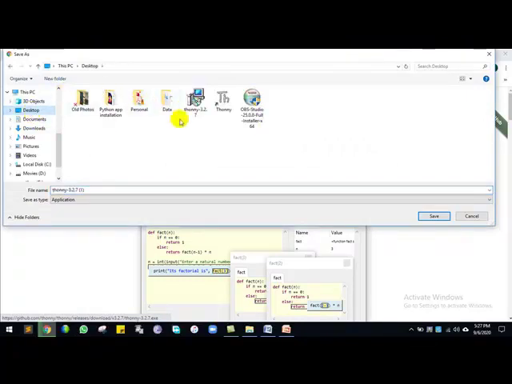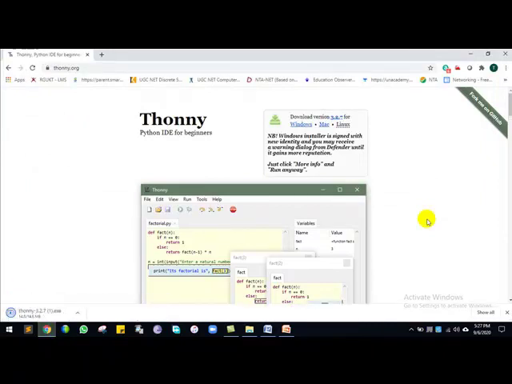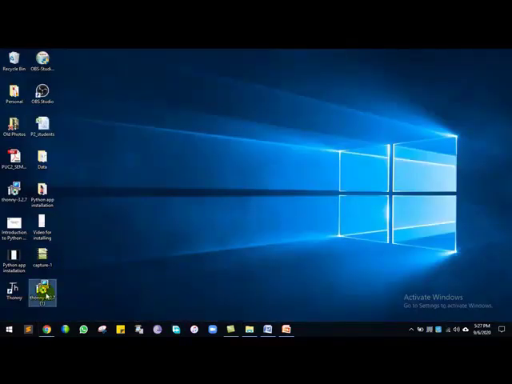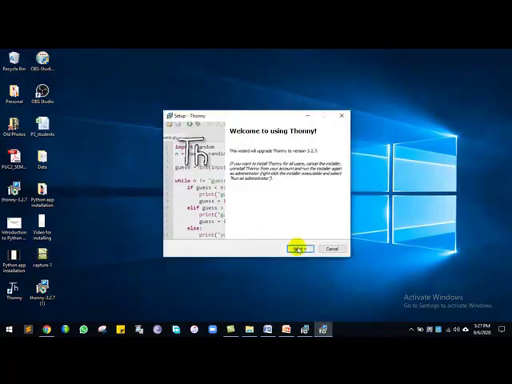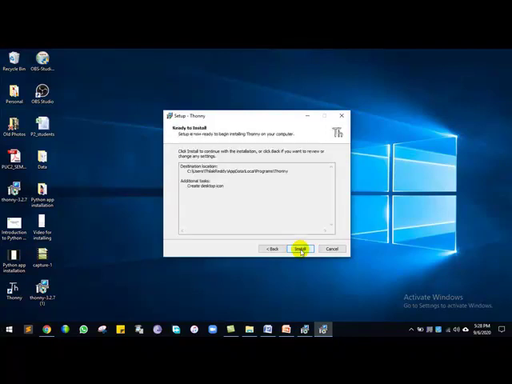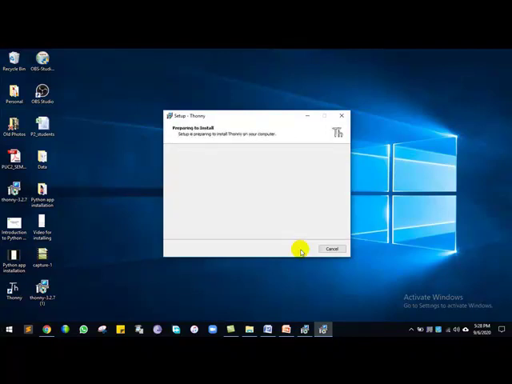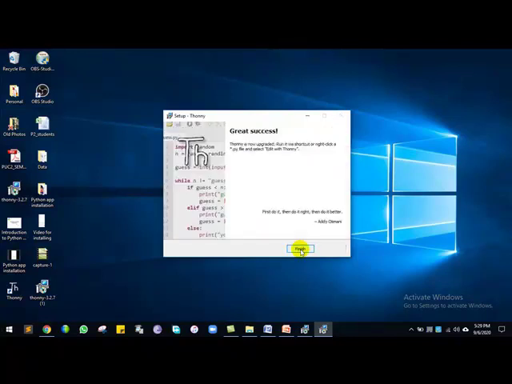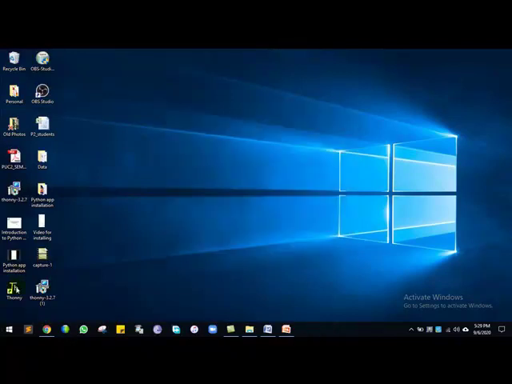Select desktop. I have downloaded this Thonny 3.2. Again I'm going to save this file. It takes time. So here is the file. If you want to install it in your system, just double click. First click on next, then I accept the agreement. Click next, next, install. Preparing to install. Now click on finish. So this is our Thonny shortcut.